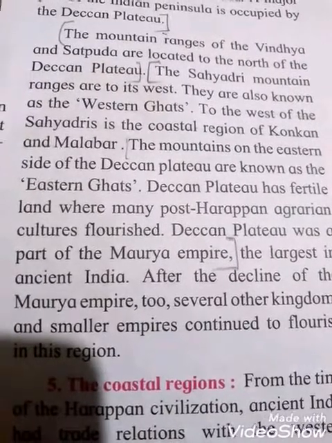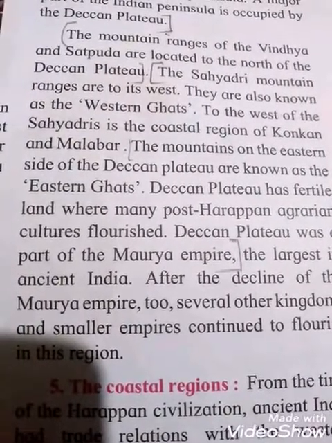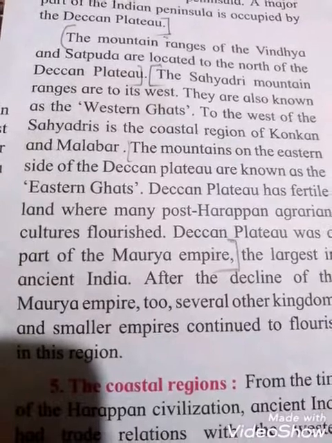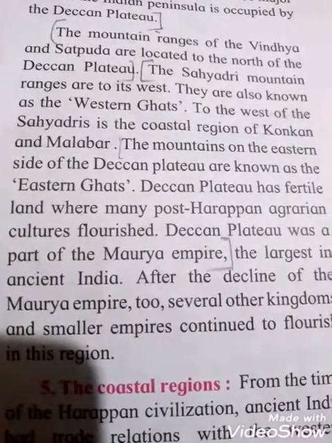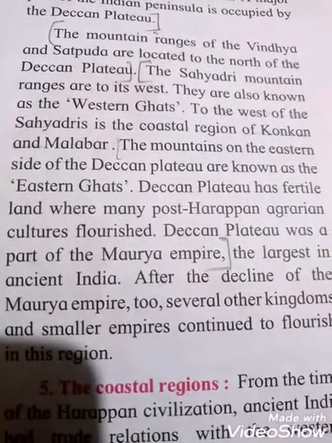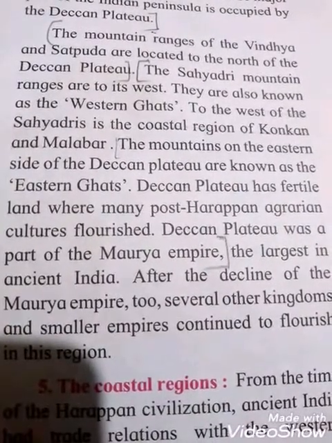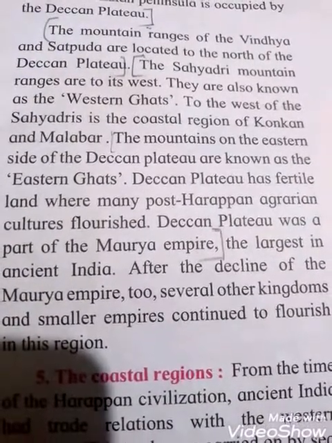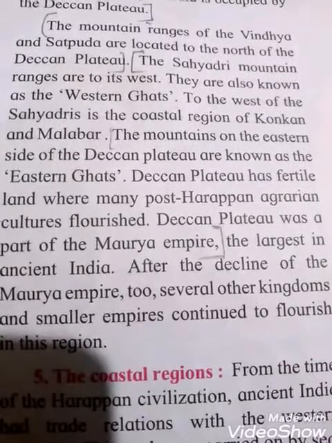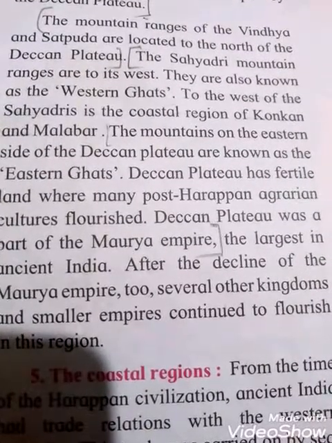See students, the Sahyadri mountain range is to its west, also known as the Western Ghat. To the west of the Sahyadri is the coastal region of Konkan and Malabar. The mountains on the eastern side of the Deccan Plateau are known as the Eastern Ghat. That means which mountains are on the eastern side of the Deccan Plateau? We can say the Eastern Ghat.